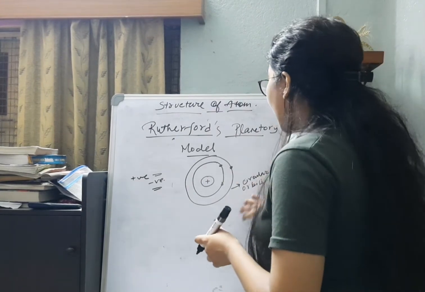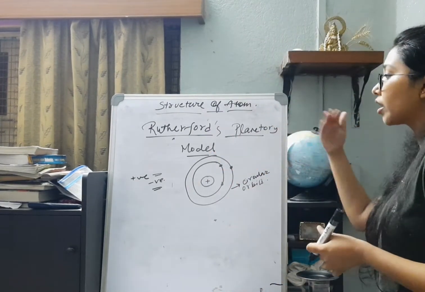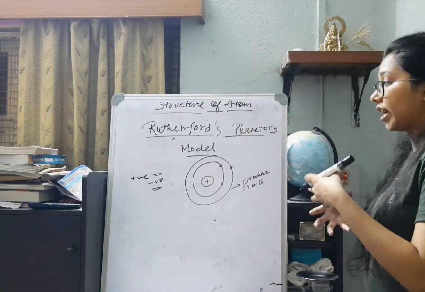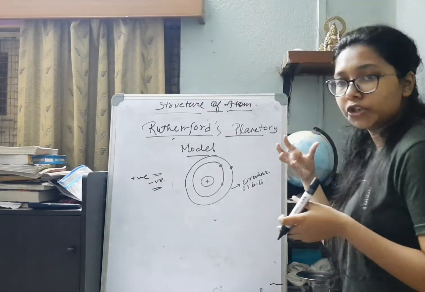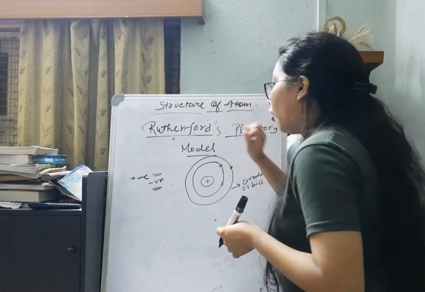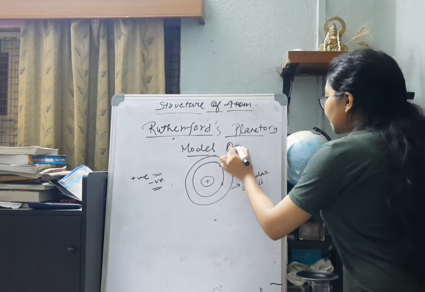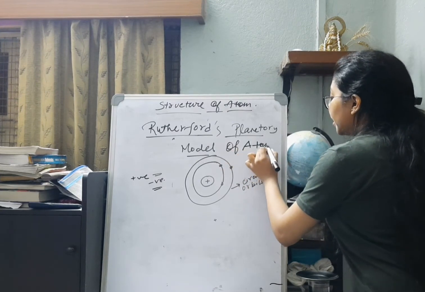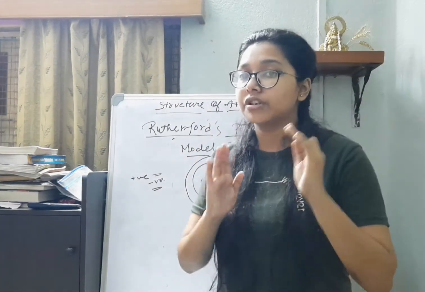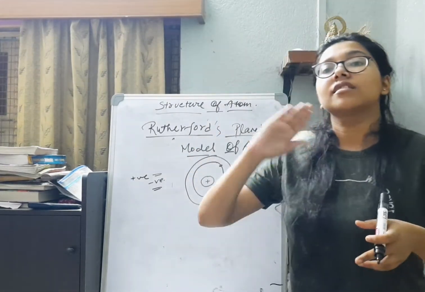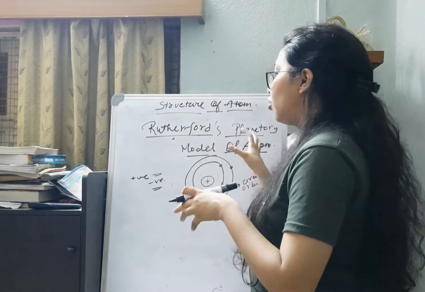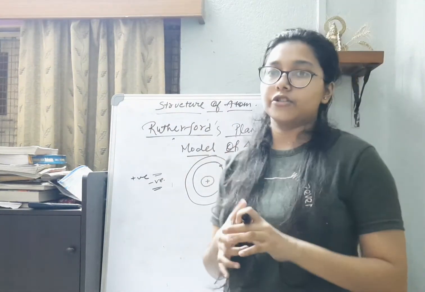And because the electrons were moving about in circular orbits, just like any planet moves around the centrally located sun, it is just like planetary motion. That is why it was termed Rutherford's planetary model of the atom. This was very much as per his observations, complying with whatever observations he came up with. So this served to be a right conclusion and a right picture of the inner structure of an atom.